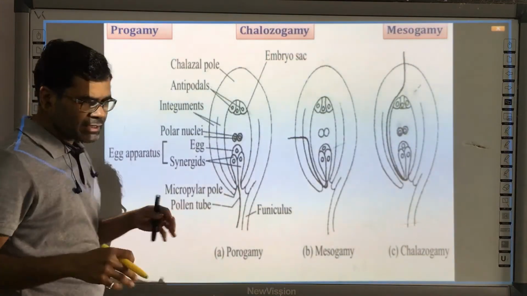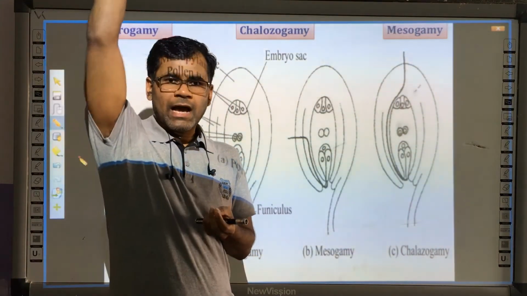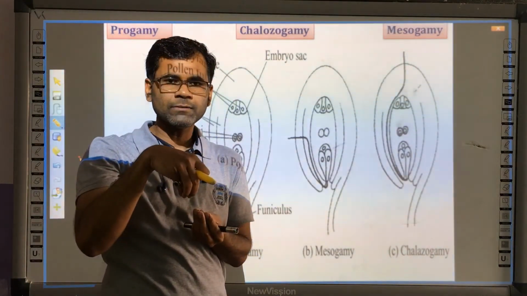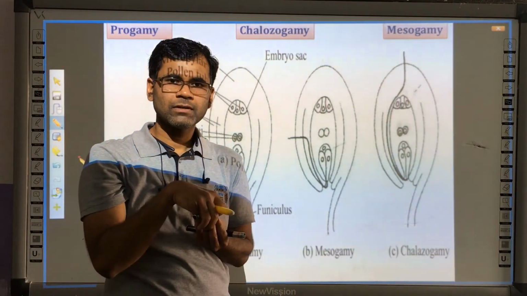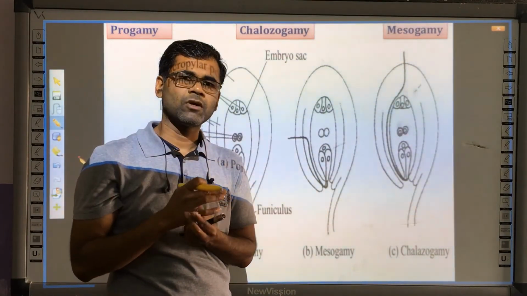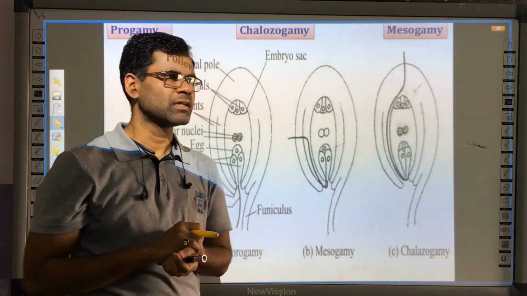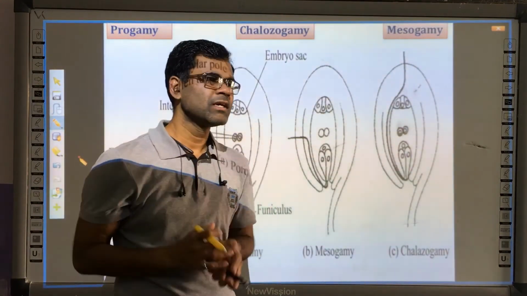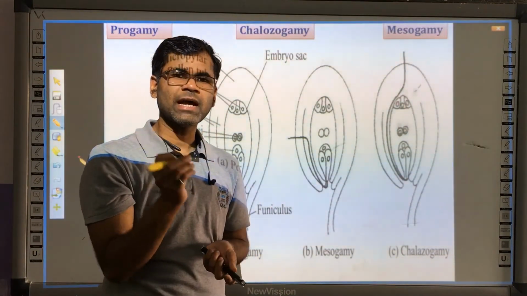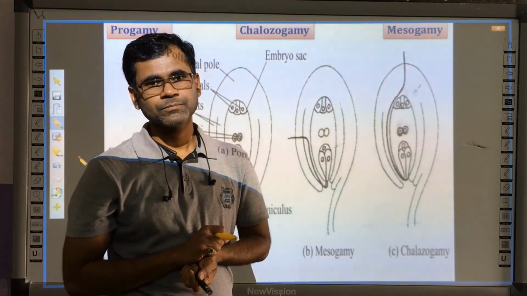Well, in the ovary, a pollen tube has to penetrate the wall of the ovary, or has to pass through the ovary. We have already discussed the structure of the megasporangium and its various components: nucellus, integument, micropyle, chalaza, all these things. So it has to cross these structures and reach the central part where the egg is present.